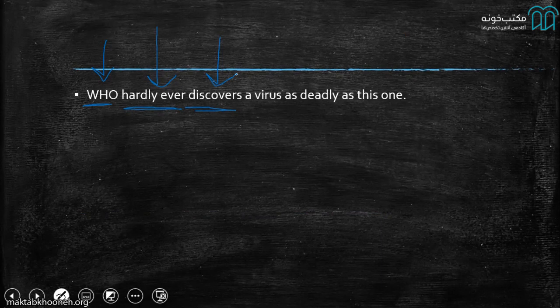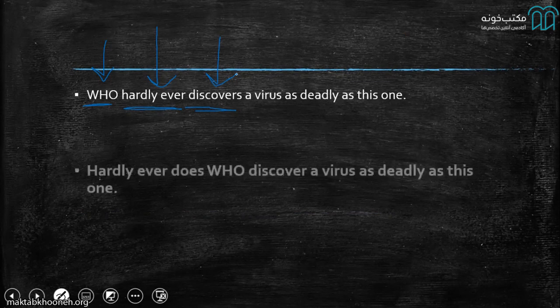Now, to make it more complex and a better structure, we do something like this. Hardly ever does WHO discover a virus as deadly as this one. What really happened here? So I inverted. I made the inversion happen. Now, how did I do that? The WHO was up here as a subject, and then it was hardly ever. But here what I did is I brought hardly ever to the beginning of the sentence.